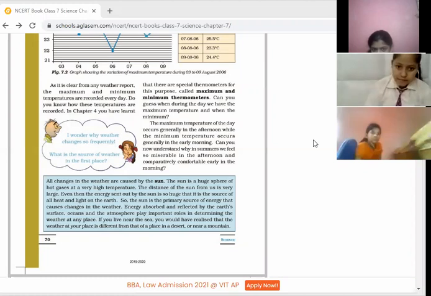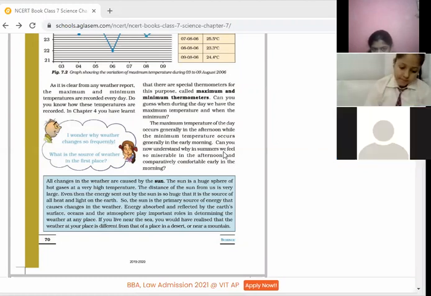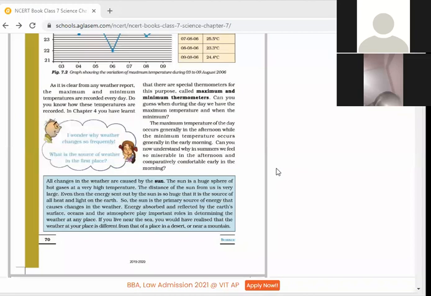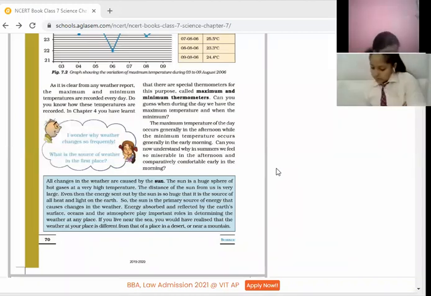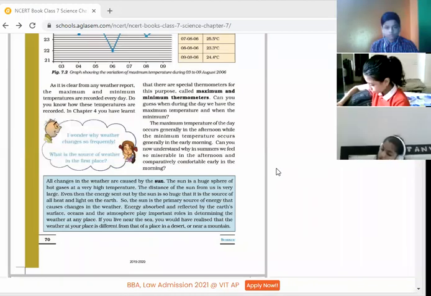Next comes, children, one thing more. You must have seen that in summer we feel so miserable during the afternoon compared to the early morning, because the temperature is maximum in the afternoon and it is less in the early morning. So that's why we feel comfortable in the morning as compared to the afternoon.